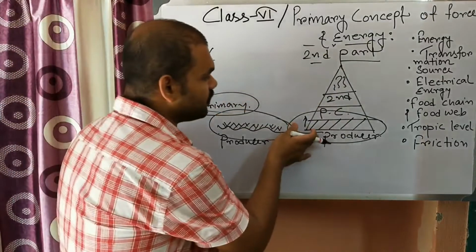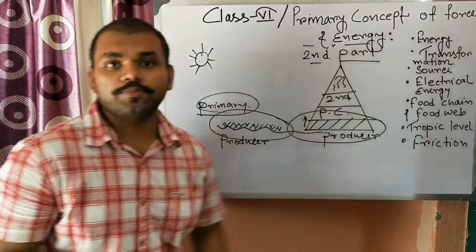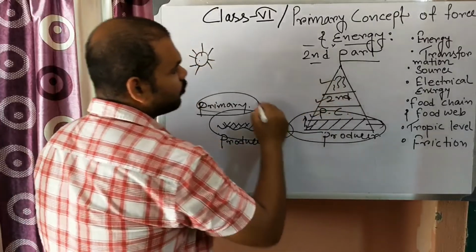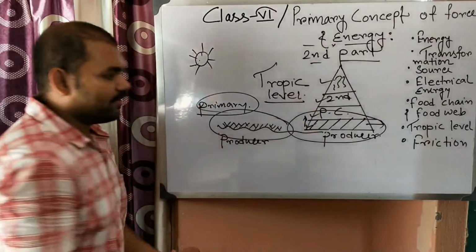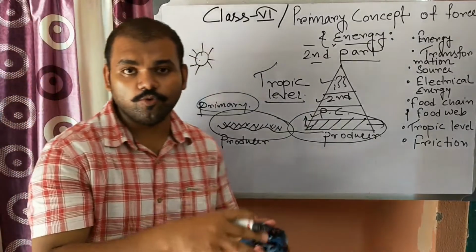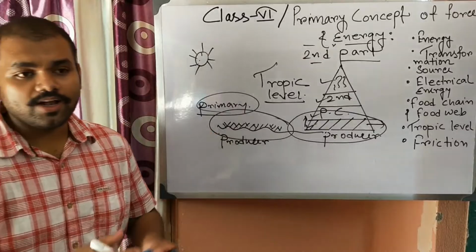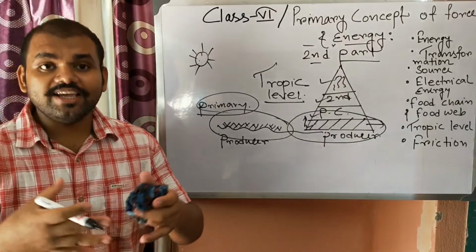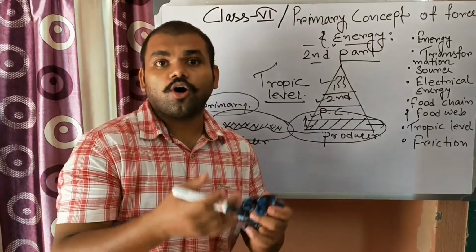So energy is transferred from one to another in a food pyramid, and all the levels of this food pyramid are known as trophic levels. And the net relationship between the food, primary consumer and secondary consumer, a net-like structure, is known as the food web, where all the animals, all the plants, all the things are correlated.